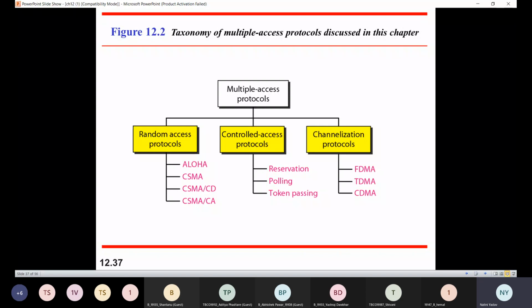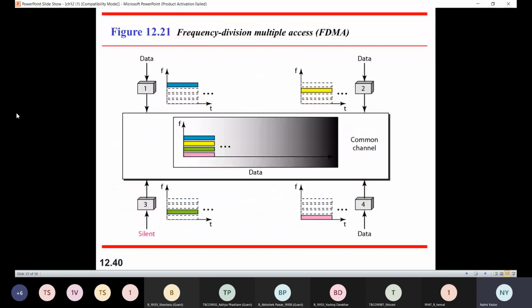In a channelization protocol, basically, what does it do? It allows the total usable bandwidth in a shared channel to be shared across multiple stations based on their time, distance, and ports. That's the reason we have these different types. So it allows all the stations to access the channel at the same time to send data frames. The first is FDMA, correct? So let's look at this FDMA method.